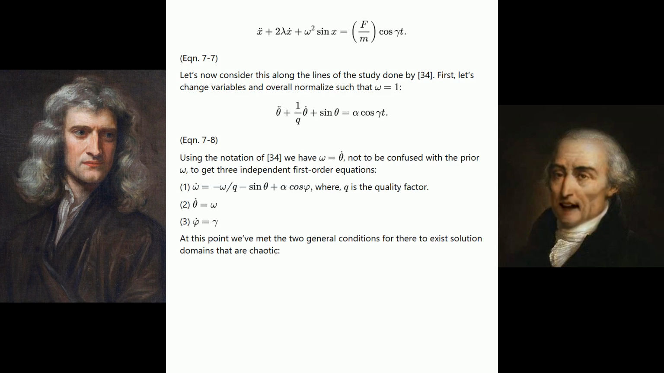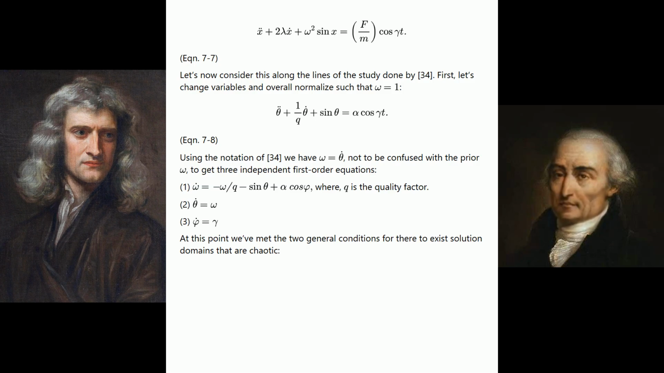See equation 7-8. Using the notation of reference 34, we have omega equals theta-dot, not to be confused with the prior omega, to get three independent first-order equations. 1. Omega-dot equals negative omega divided by q minus sine theta plus alpha times cos phi, where q is the quality factor. 2. Theta-dot equals omega. 3. Phi-dot equals gamma.